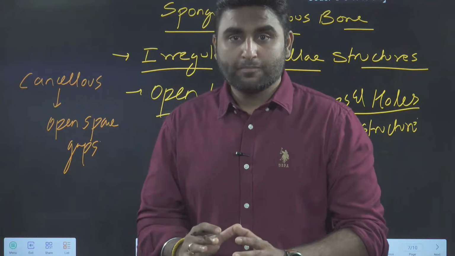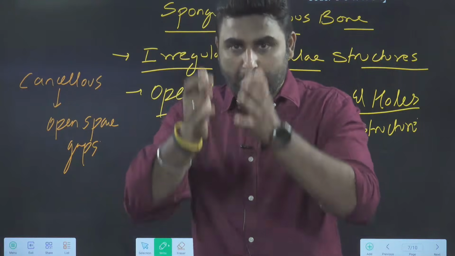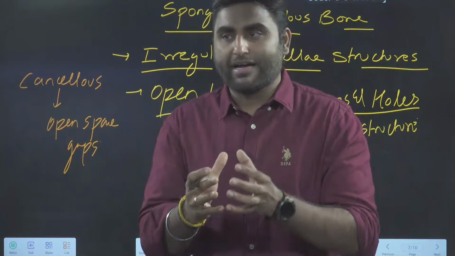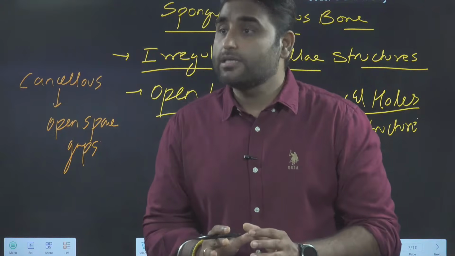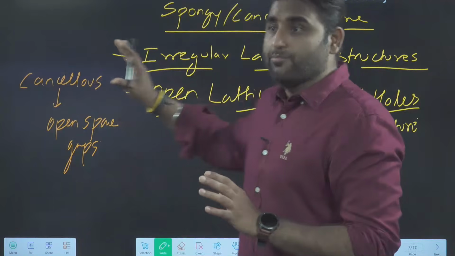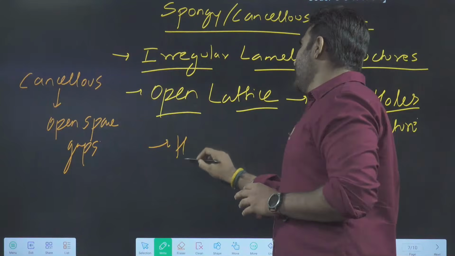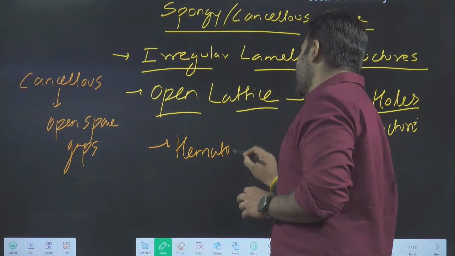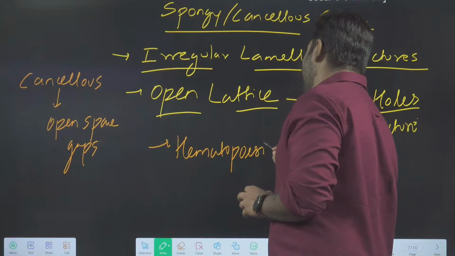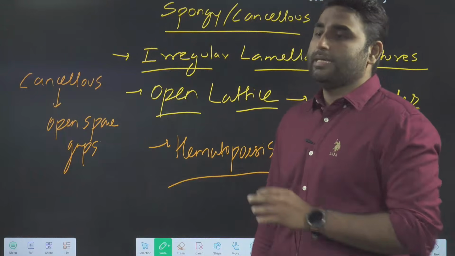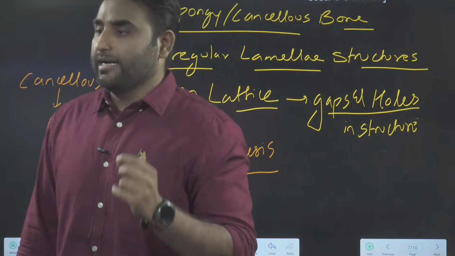So the shaft, the middle part of the long bones, is the diaphysis. In the end areas we have the spongy, cancellous bone, which helps in hematopoiesis, formation of blood cells: RBC, WBC and platelets.